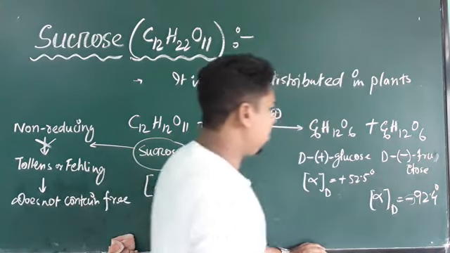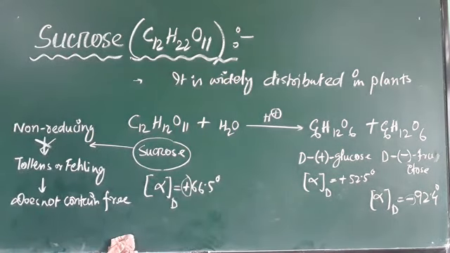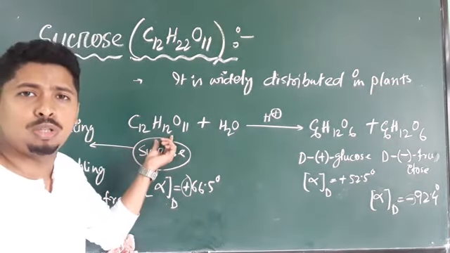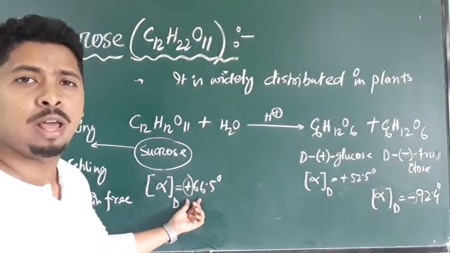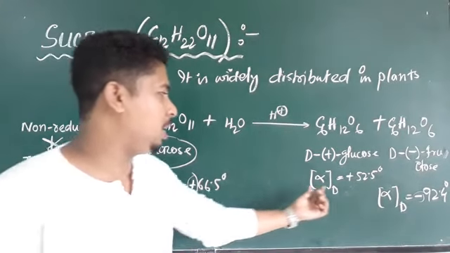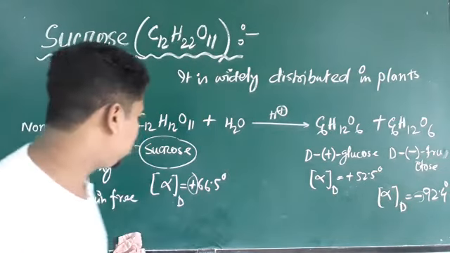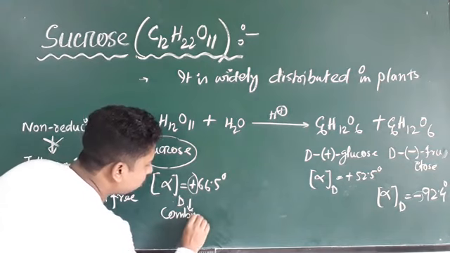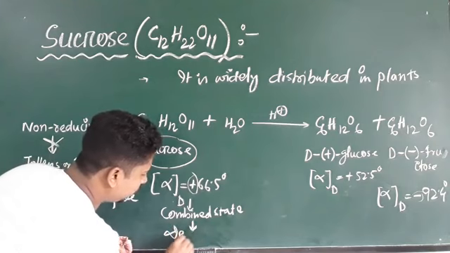Here minus means it is levorotatory and plus means it is dextrorotatory. Now you see, in the combined state this sucrose is dextrorotatory, but after acidic hydrolysis it gives a mixture. One is having dextrorotation, another one is having levorotation. So in the combined state, it is dextrorotatory.